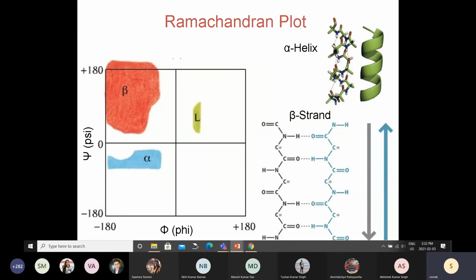So whenever you solve any protein structure by any method, you have to supply this Ramachandran plot. Then only people will believe that what you have done is believable. In my lab, we also solve protein structures using NMR spectroscopy. Whenever we submit those data, we also create the Ramachandran plot and submit that so that people can review those structures and see that, yes, this is a realistic structure, right? So the Ramachandran plot has become the gold standard of judging a protein structure.